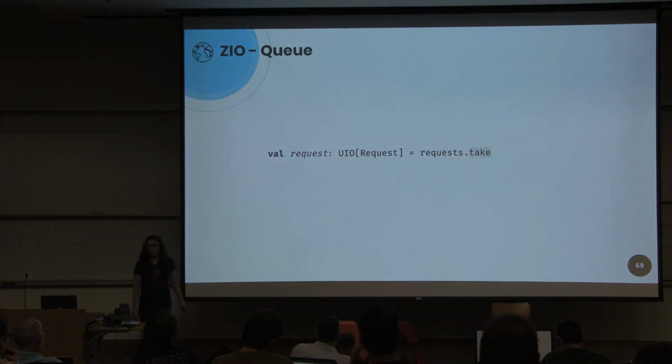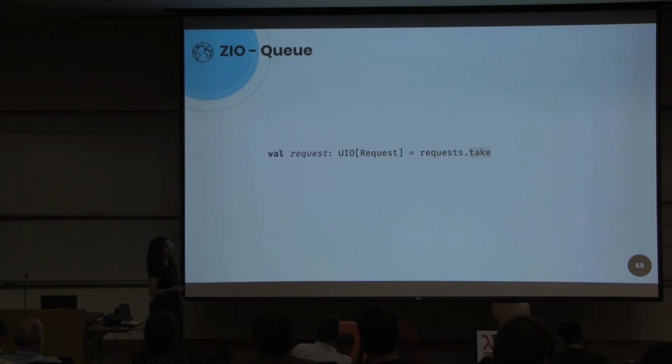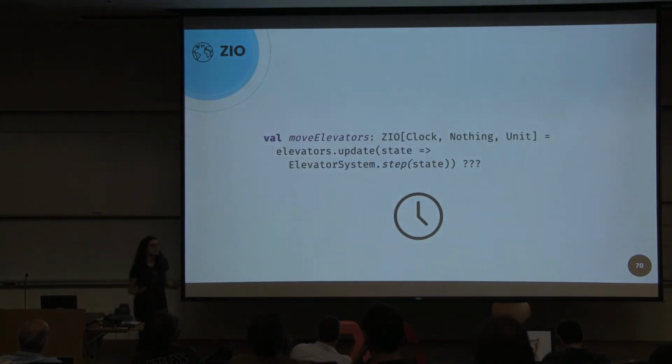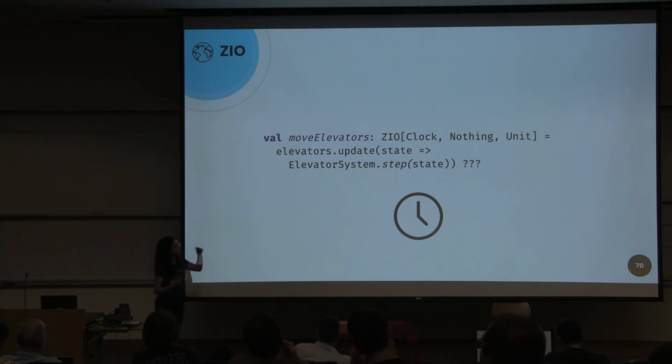And when we want to take our value, the request, we can call requests.take. Now let's think about how to move elevators, how to update the elevator state every period of time. How could we do that?